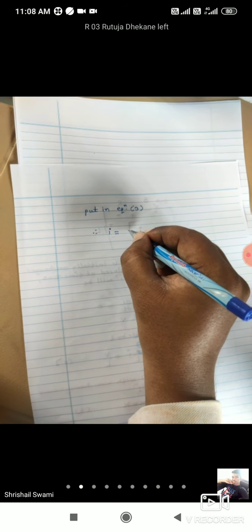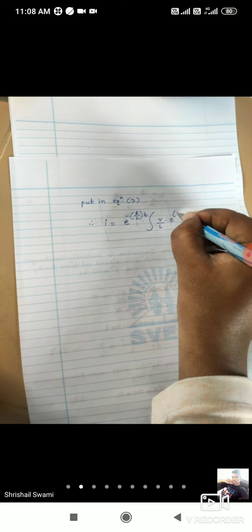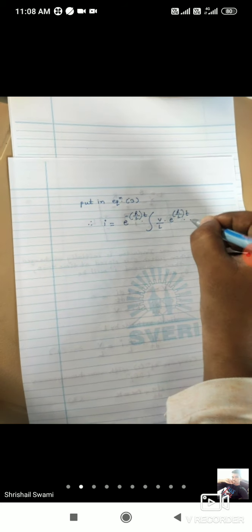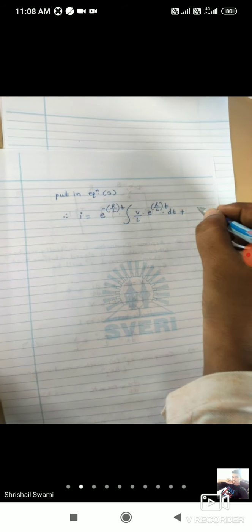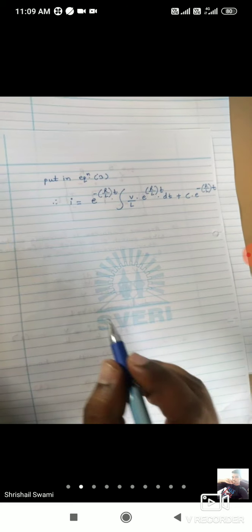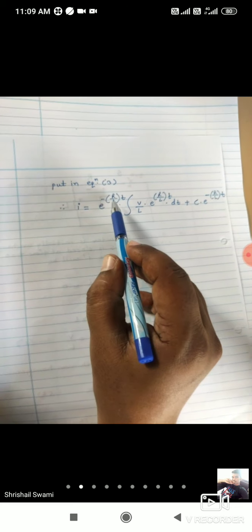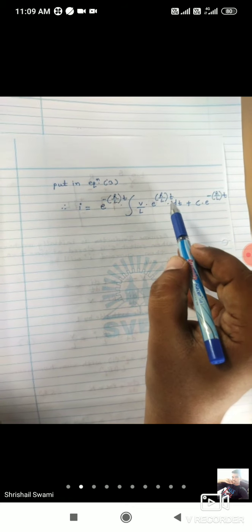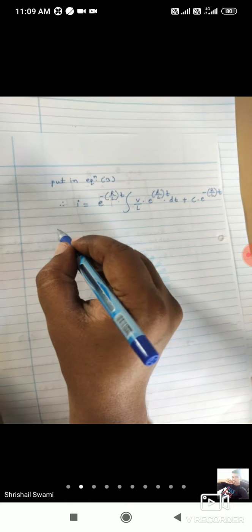So x is replaced by I is equal to e raised to minus pt, so e raised to minus R by L into t, integration of k, which is V by L, into e raised to R by L into t with respect to dt, plus c into e raised to minus R by L into t. This c is a constant, not a capacitor. Okay, I have put x is equal to I, p is equal to R by L, and k is equal to V by L. So solve this integration now.